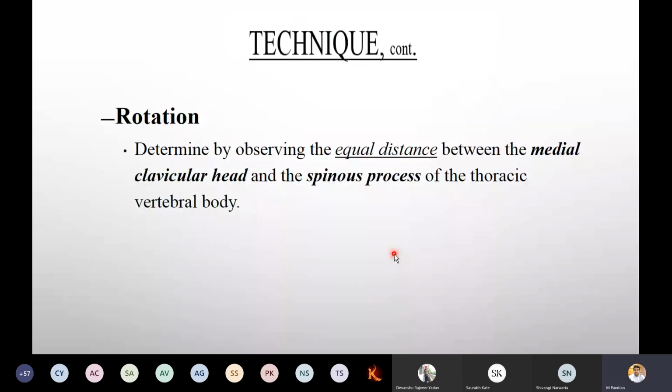Now, what is rotation? Rotation is determined by observing the equal distance between the medial clavicular heads and the spinous process of the thoracic vertebral body.